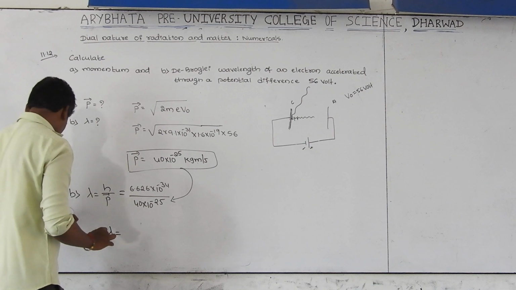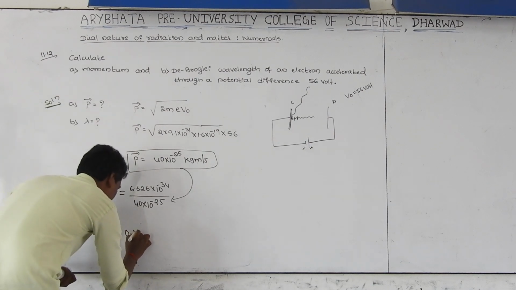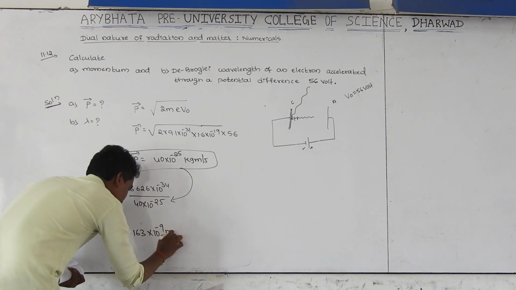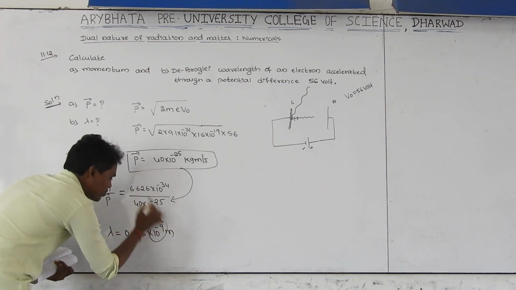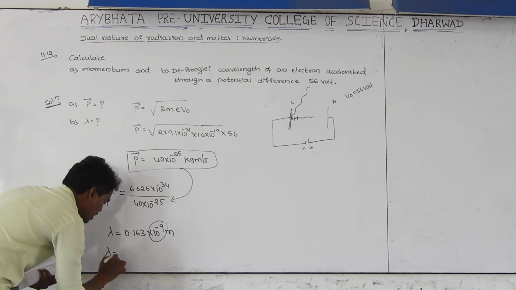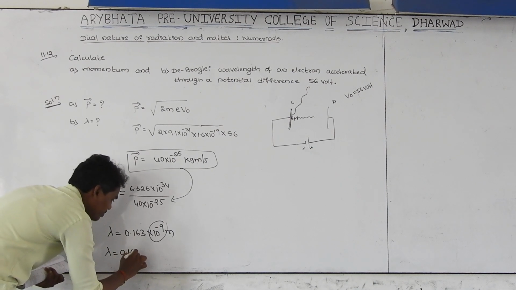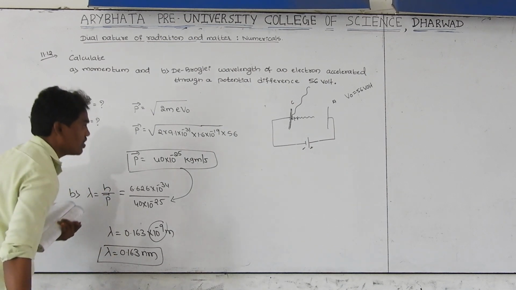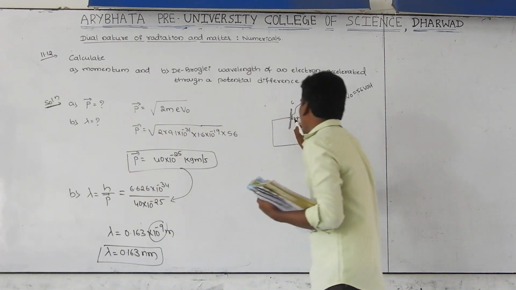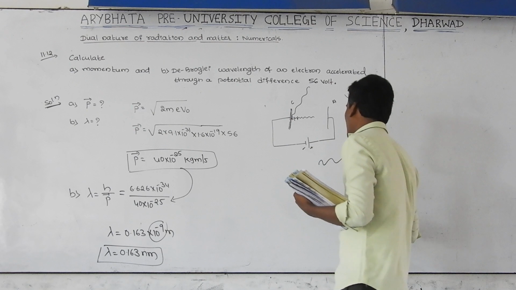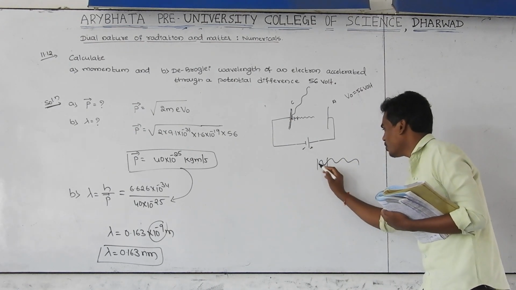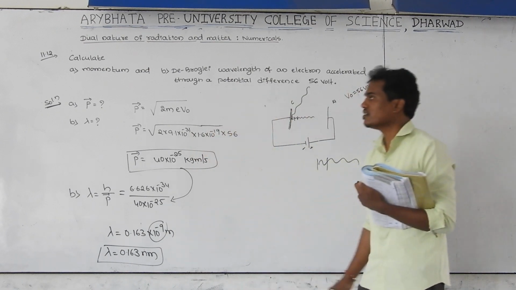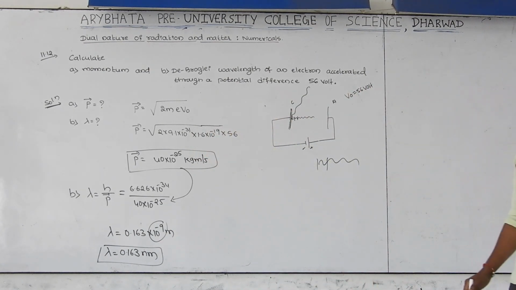After calculation, you get the answer lambda is equal to 0.163 into 10 to the power of minus 9 meter. Removing the scientific notation, it can also be written as 0.163 nanometer. What is the meaning of this? Whenever the electron is moving in the form of waves, the wavelength of one wave is equal to 0.163 nanometer. This is possible. And next,